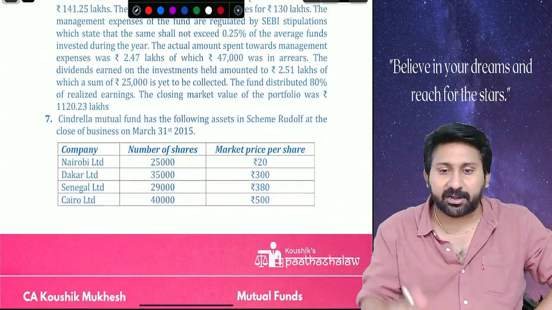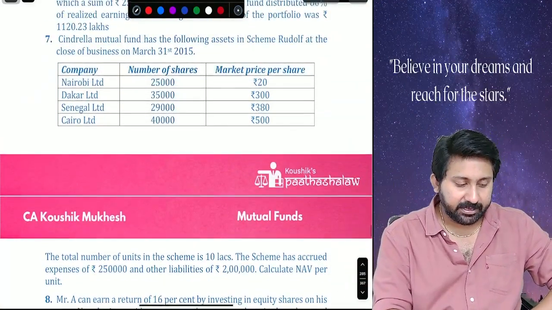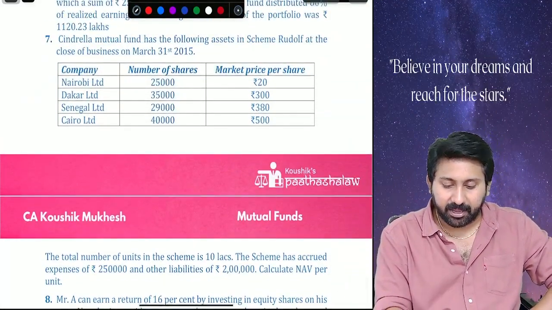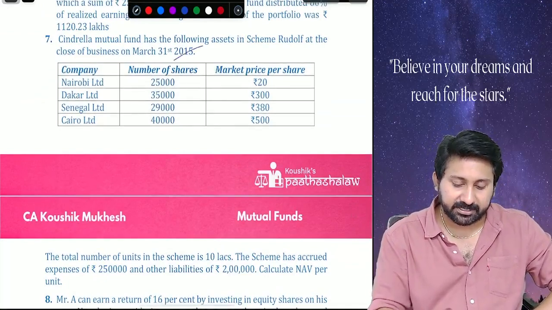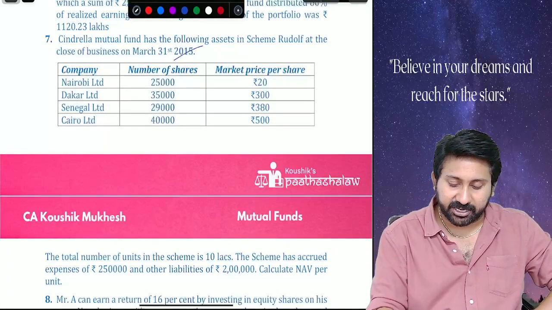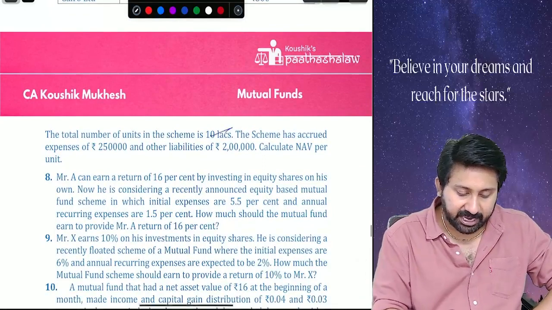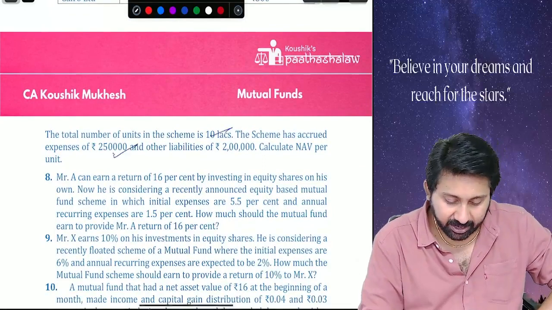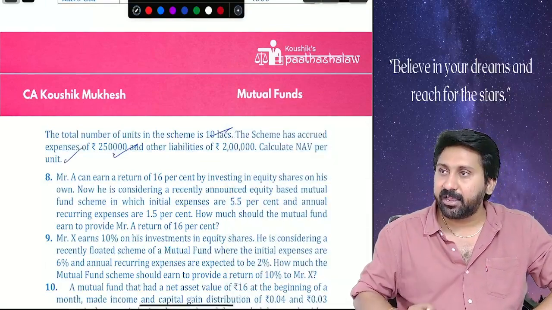Directly on the calculator you do and tell. He is asking us the following. See the screen. Cinderella Mutual Fund has the following assets in the scheme Rudolph at the close of business on so and so date: Nairobi, Dakar, Senegal, Cairo. Number of shares, market price per share. Total number of units is 10 lakh. Scheme accrued expenses are 2 lakh 50 and other liabilities are 2 lakh. Calculate NAV per unit.